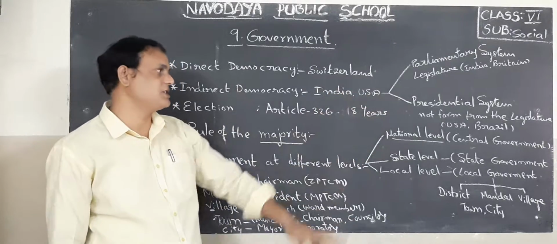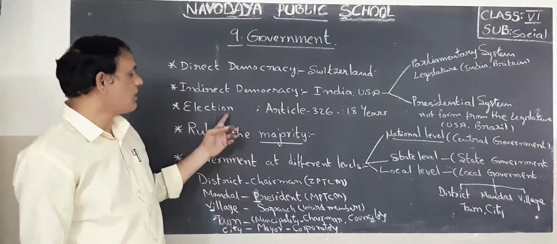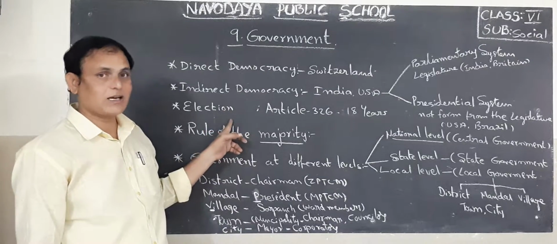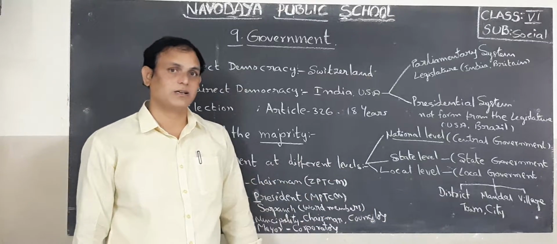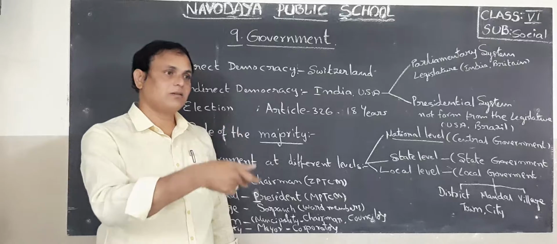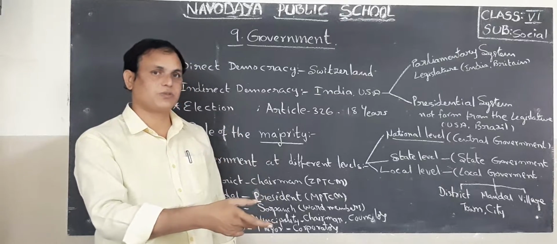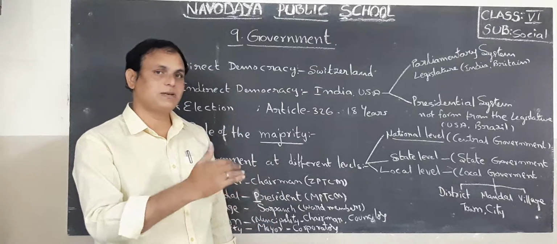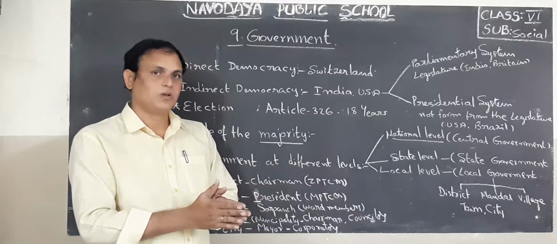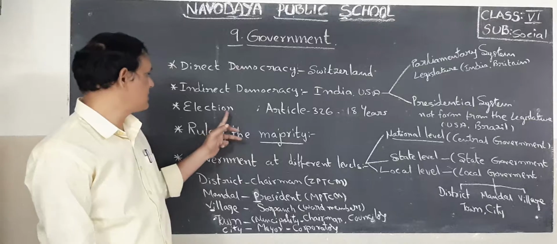After their tenure, again fresh representatives will come, elected by the people. They are called representatives. All this process is conducted by the election commission. The election commission is conducting elections. So who are casting the votes? The people are electing some representatives. Okay, children. That means in democracy, the powers are vested in the hands of the people. That we must understand.